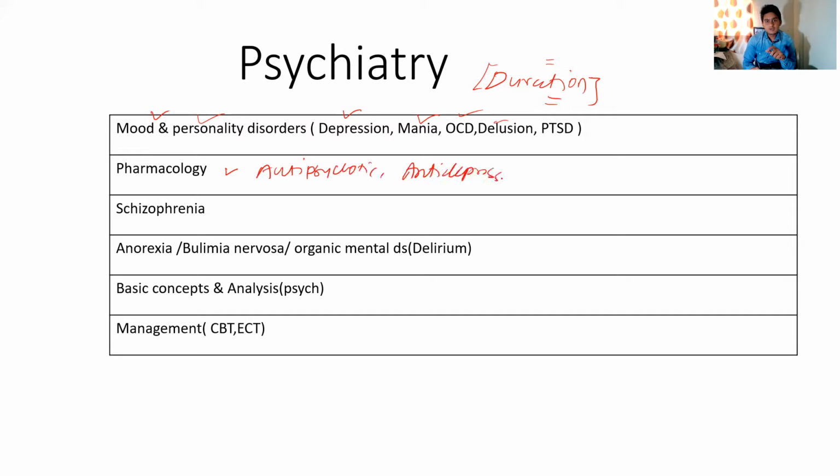Here you should know the mechanism of action, side effect, and important contraindications. These three things you must know about any drug that is used in psychiatry. Then second is schizophrenia and related disorders, eating disorders like anorexia nervosa and bulimia nervosa, and some organic mental disorders like delirium. You are given a clinical scenario and you have to identify the disorder.